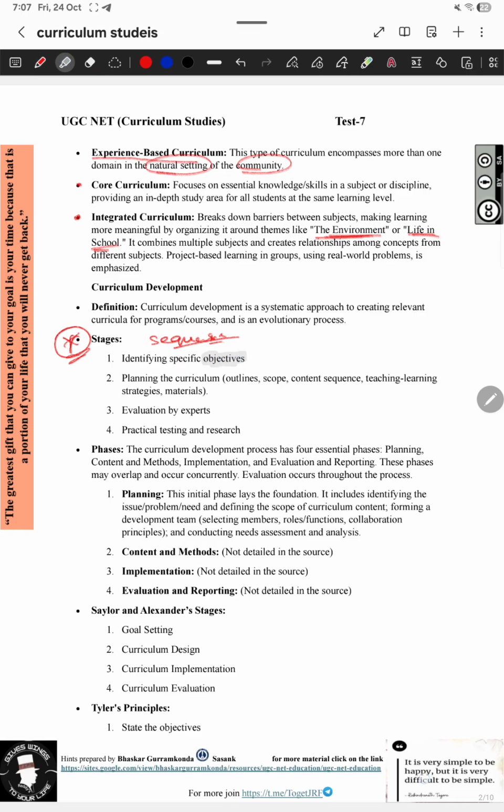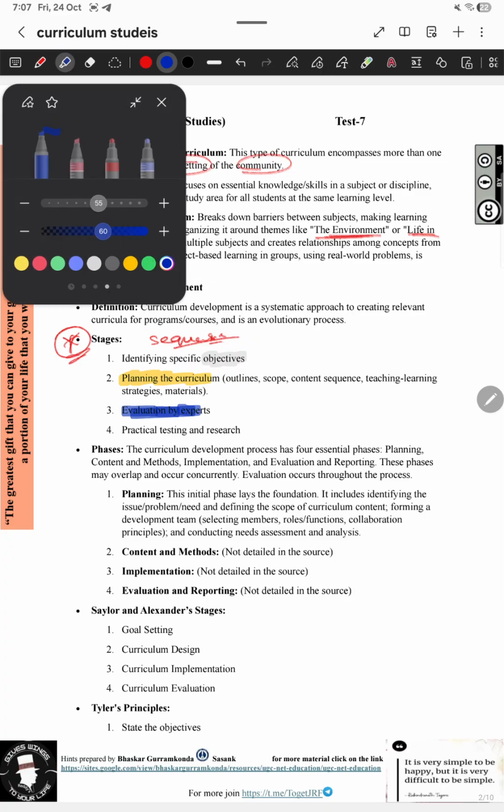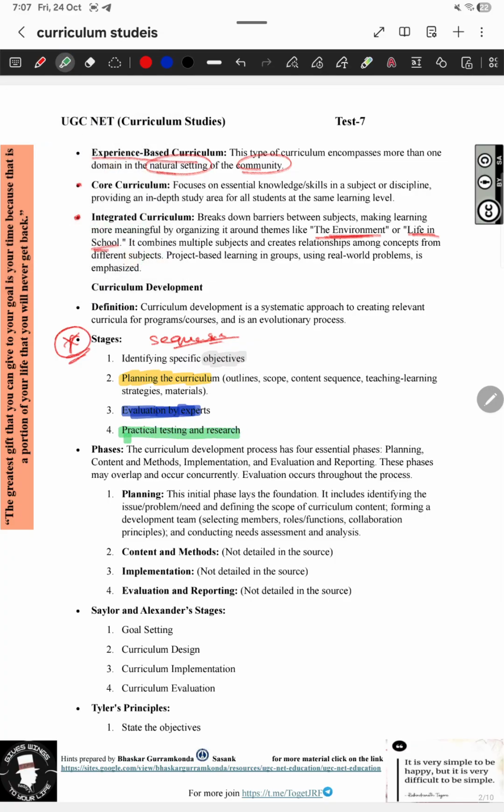Identifying the objectives is important first, followed by planning the curriculum, then evaluating that planned curriculum by the experts, and the next one is practical testing and research. Planning the curriculum also includes outlining scope, content sequence, teaching learning strategies and materials. This all comes under planning the curriculum.